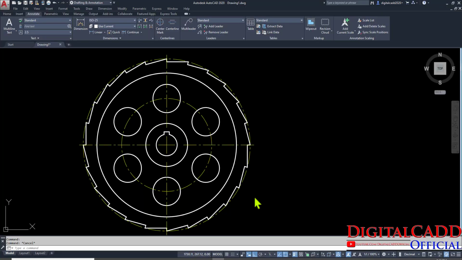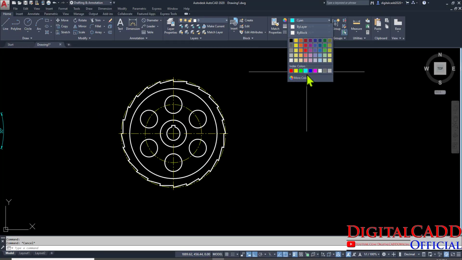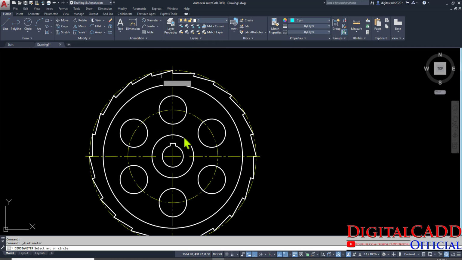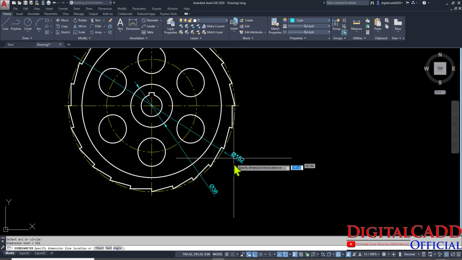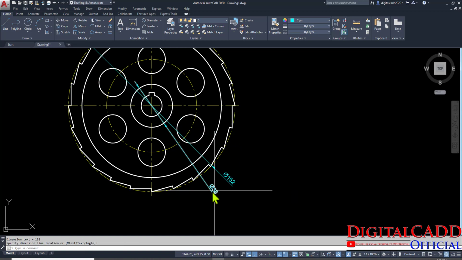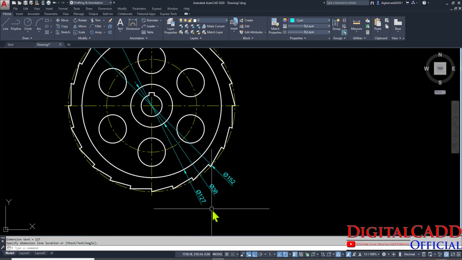Let's apply the dimensions. Let's change the color. And here you can see the diameter 38. Okay, and here you can see 52. Here you can see 127. I think this must be here. Make ortho mode off to place the dimensions properly.